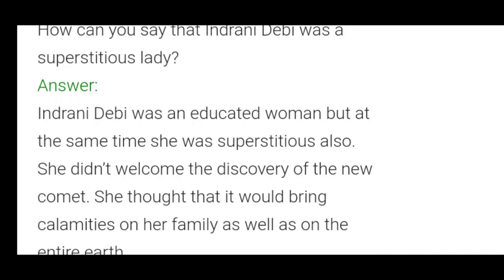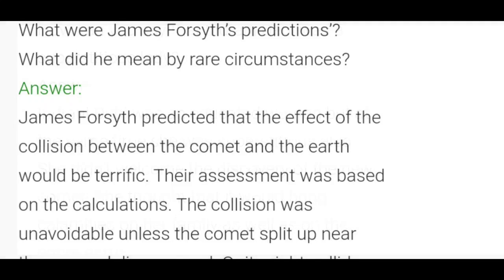Indrani Devi was an educated woman, but at the same time, she was superstitious also. She didn't welcome the discovery of the new comet. She thought that it would bring calamities on her family as well as on the entire earth. So that's the answer for the fifth question. Look at the sixth question here.